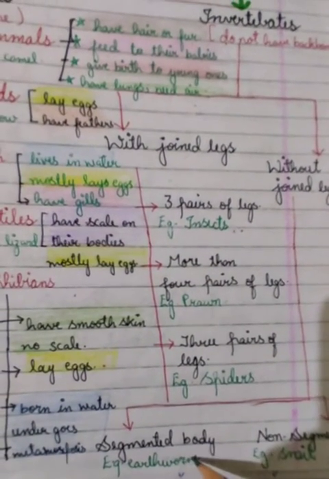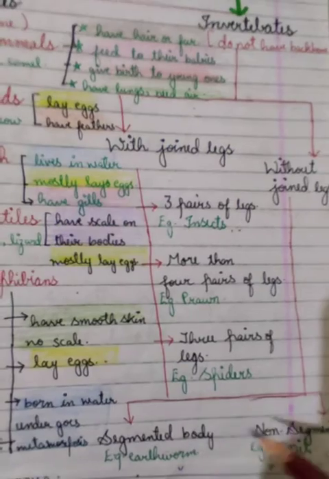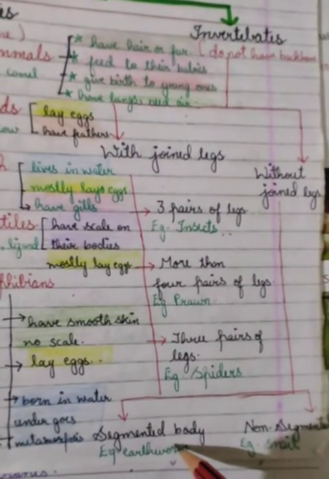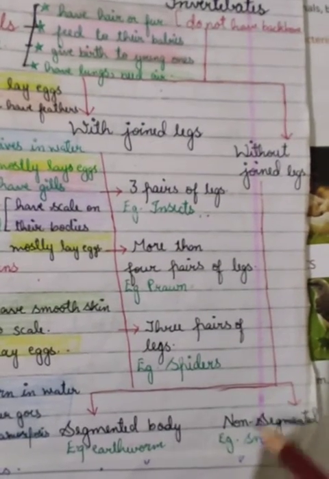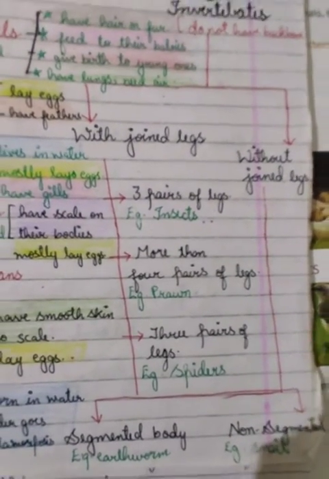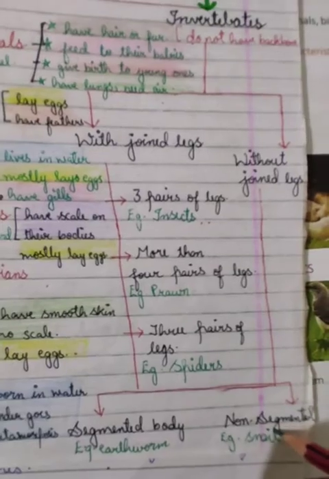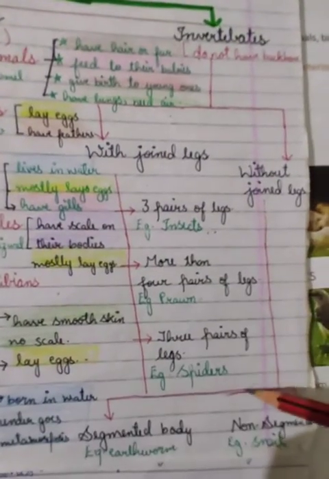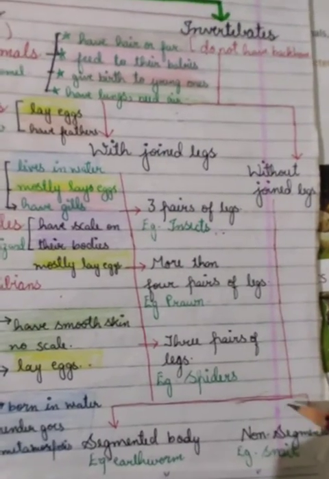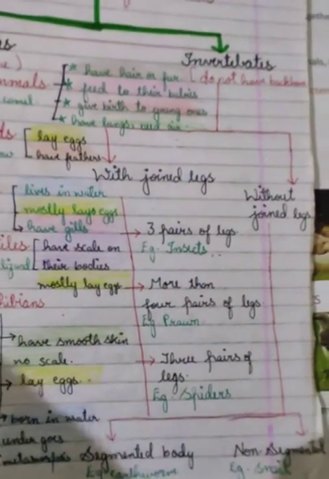Segmented bodies. Earthworm has a segmented body. Earthworm is the example of an invertebrate without jointed legs. And non-segmented body, snail. Snail does not have any segments on its body. They are also examples of invertebrates without jointed legs. They have non-jointed legs.